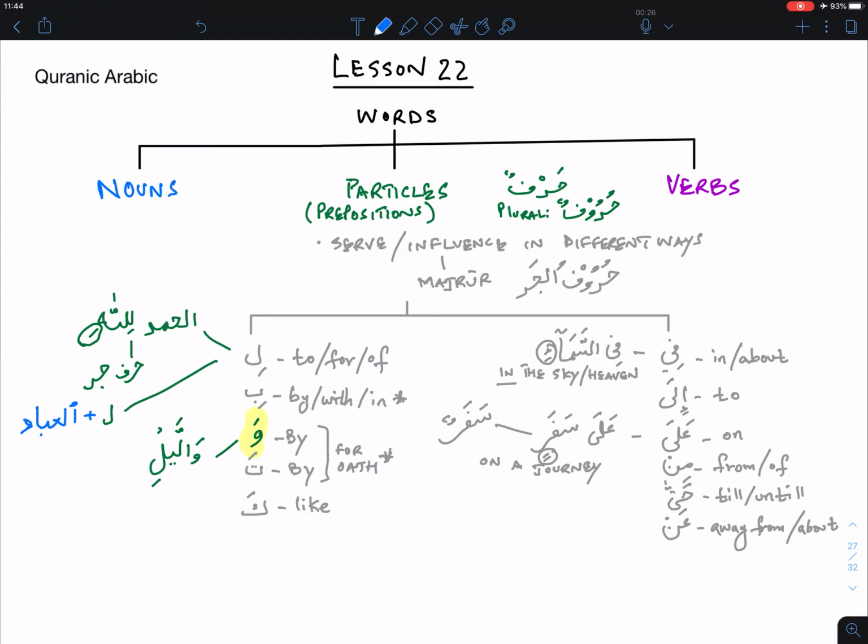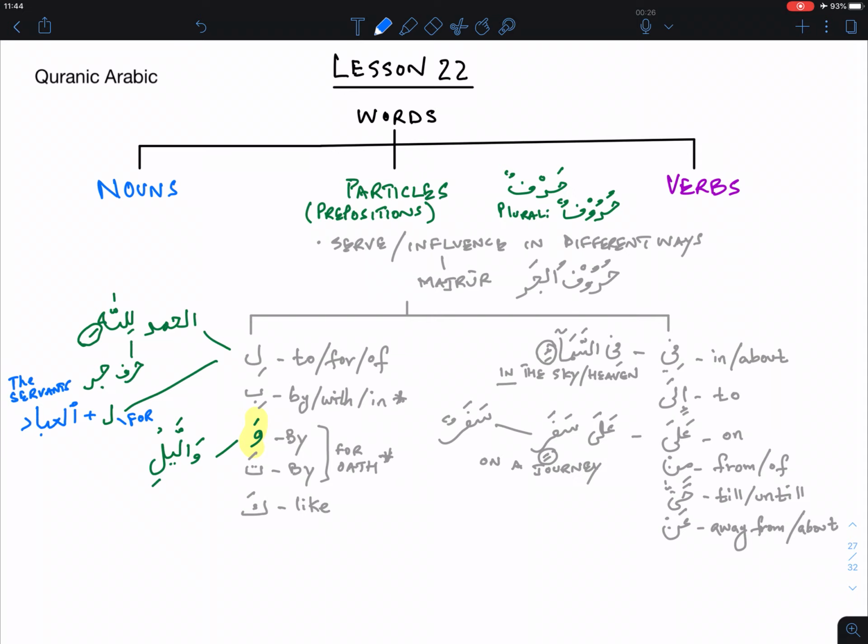So al-ibad means the servants actually, plural. Okay, and li is for. We'll just use one of those meanings here without having a full sentence.